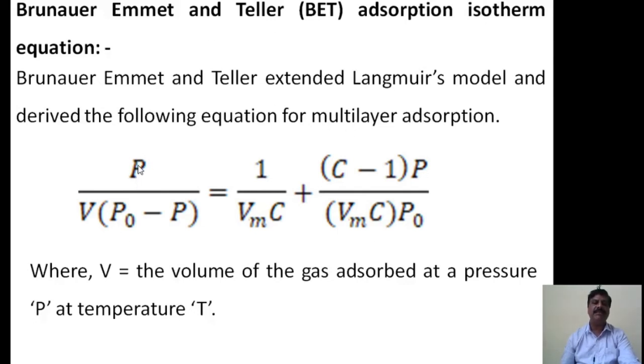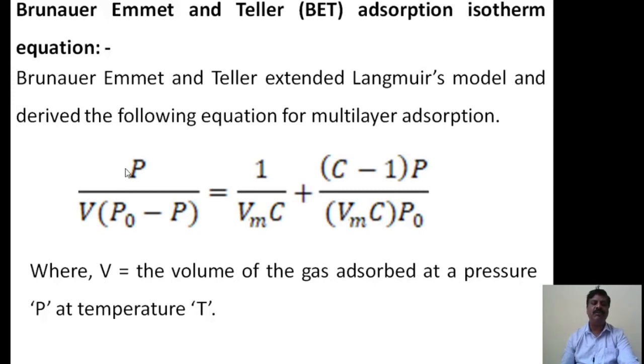Here P divided by V into (P naught minus P) equals 1 divided by Vm into C, plus (C minus 1) into P divided by Vm into C into P naught. This equation is called the Brunauer, Emmett and Taylor equation, where V is the volume of the gas adsorbed at pressure P.